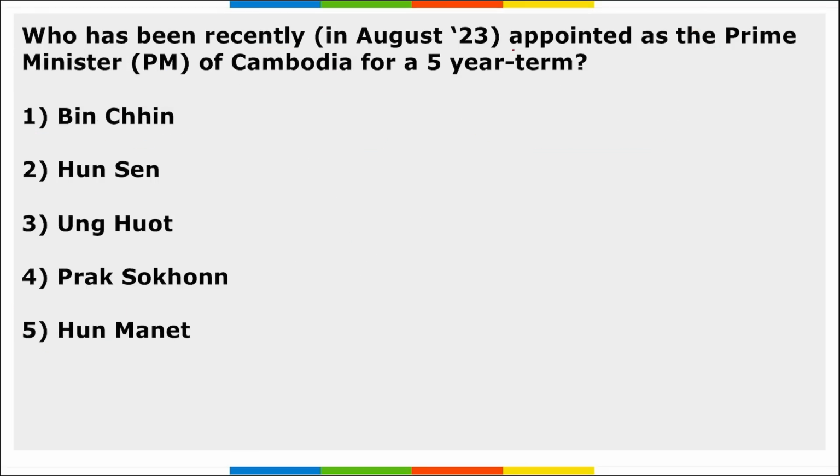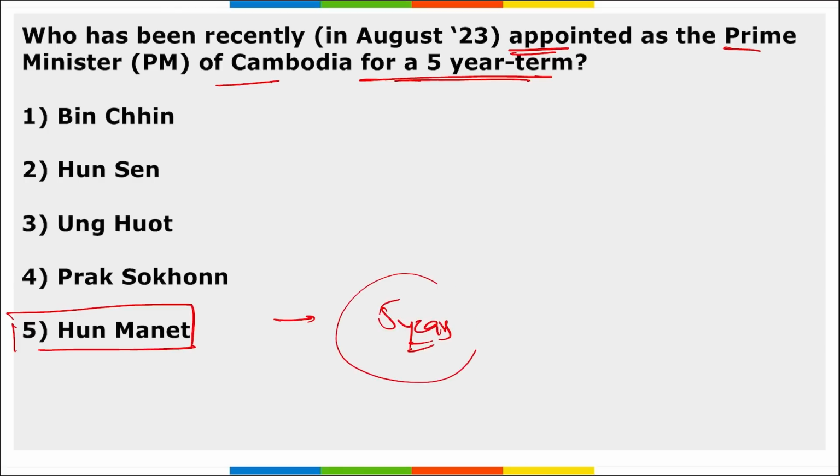Next, who has been recently appointed as the Prime Minister of Cambodia for a 5-year term? He will be Hun Manet. Right? Cambodia's King Norodom Sihamoni has issued a royal decree appointing Hun Manet as the new Prime Minister of Cambodia, and he will be in this position for 5 years.